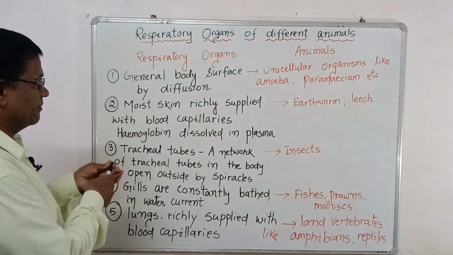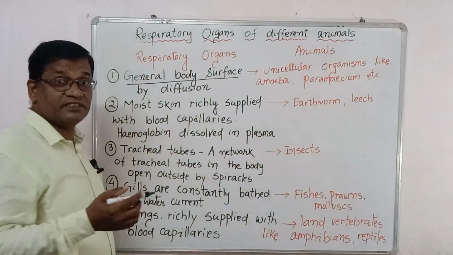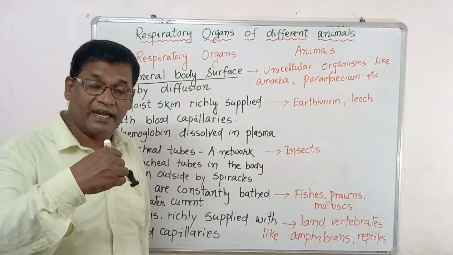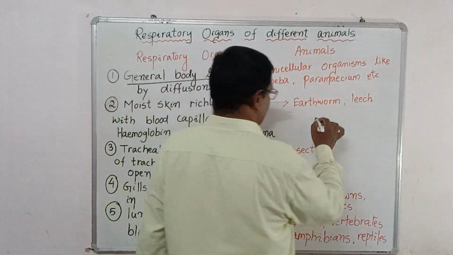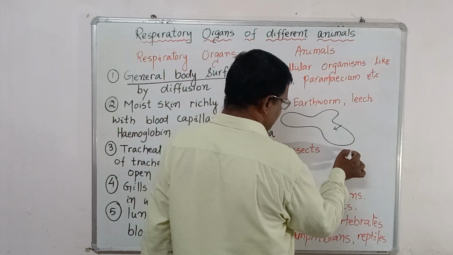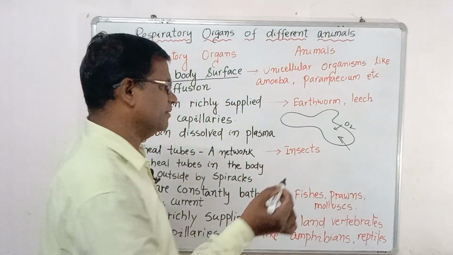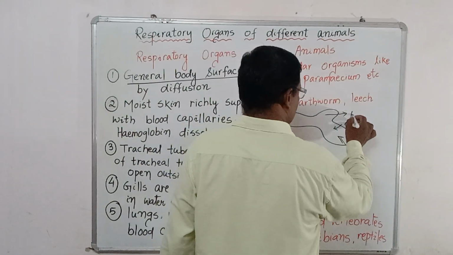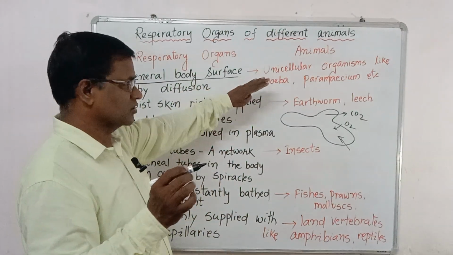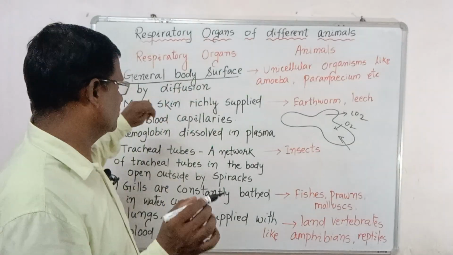Suppose the respiratory organ is the general body surface, which means through the body surface it takes in oxygen and liberates carbon dioxide, just like the amoeba. In the amoeba, through the body surface, it takes the oxygen, uses it, and liberates the carbon dioxide. And mostly unicellular organisms like amoeba and paramecium have the general body surface as their respiratory organ.